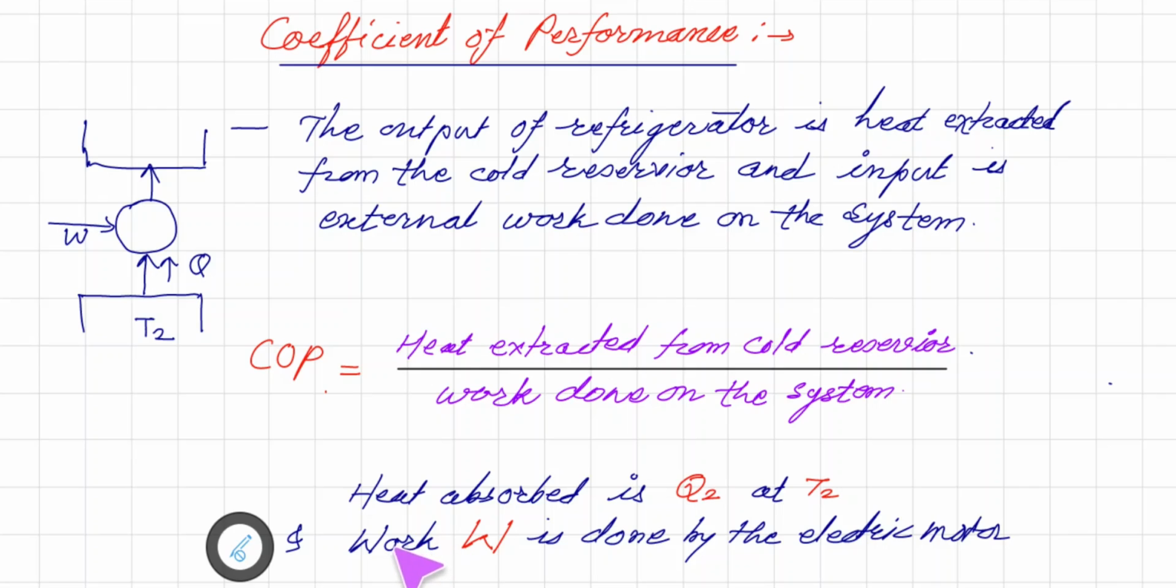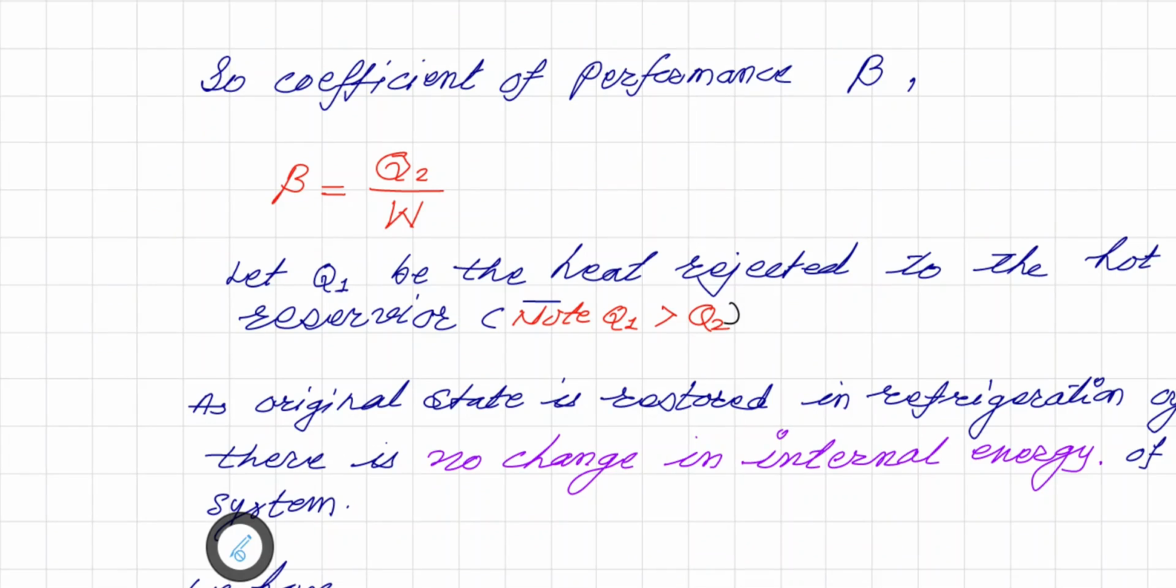And remember that the work done externally is done with the help of electric motor in a refrigerator. So now coefficient of performance, as we saw, that is beta is equal to Q2 upon W, where W is work done. So let Q1 be the heat rejected to the hot reservoir. Let us consider the heat absorbed is Q2 and heat rejected to hot reservoir is Q1.